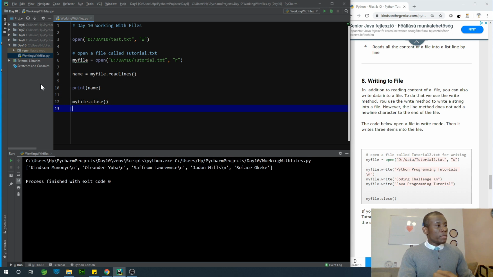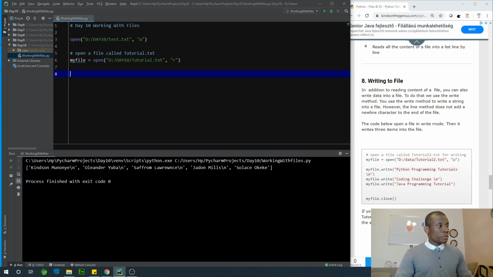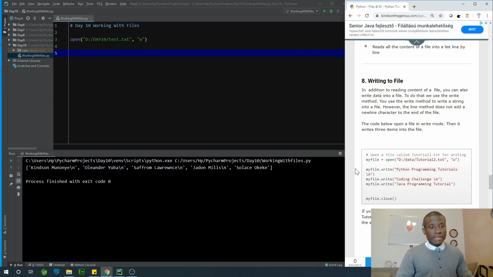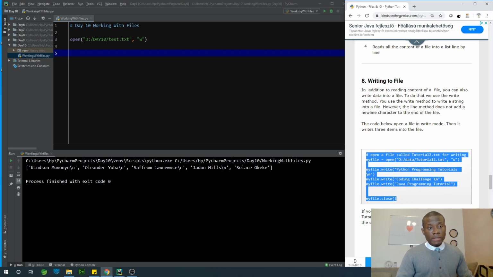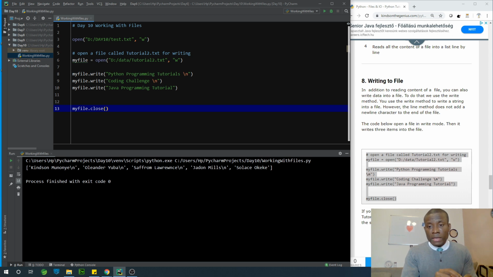I'm going to tweak this code I have on my website so that we write in append mode, to write at the end of the file. Because if we don't open it in append mode and we open it in write mode, it's going to actually overwrite the existing file. So let's open it in append mode.